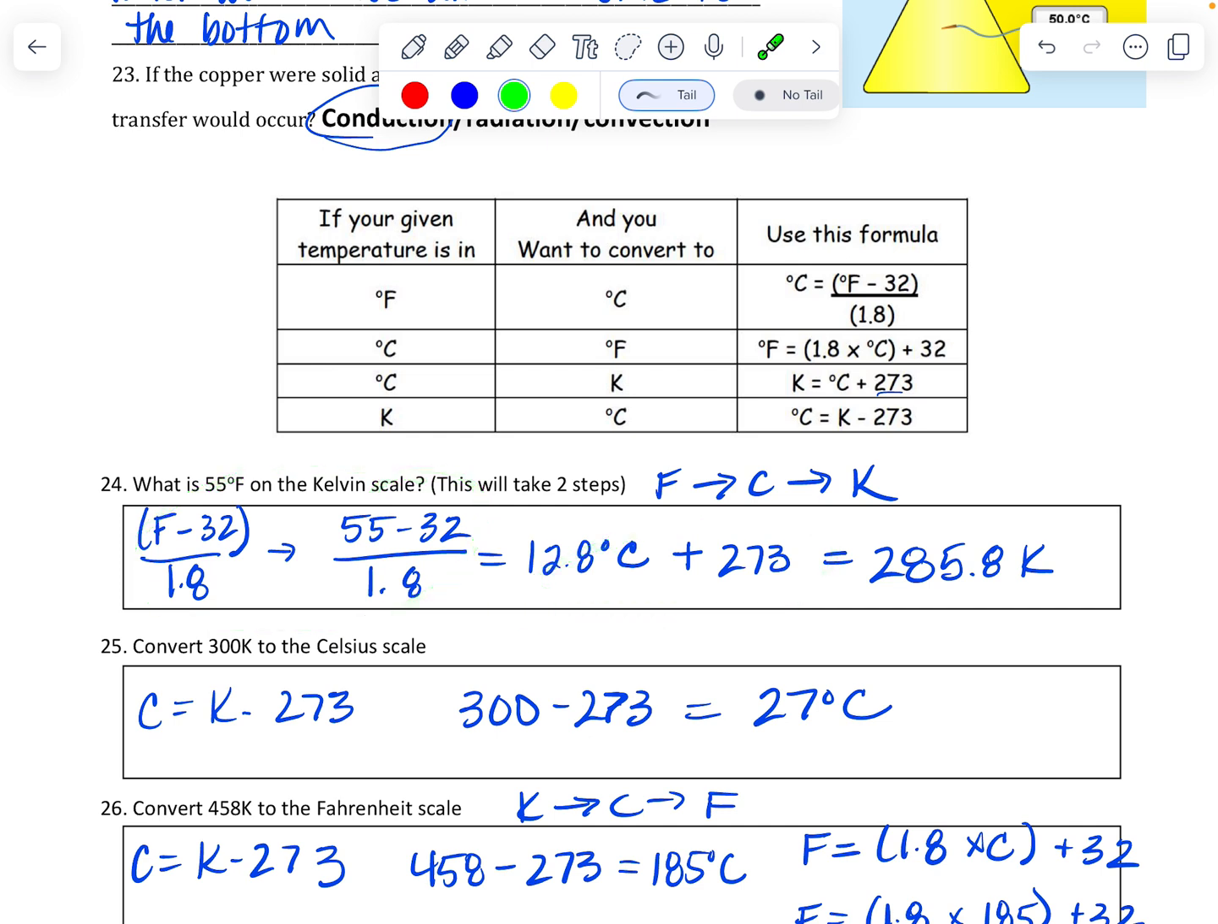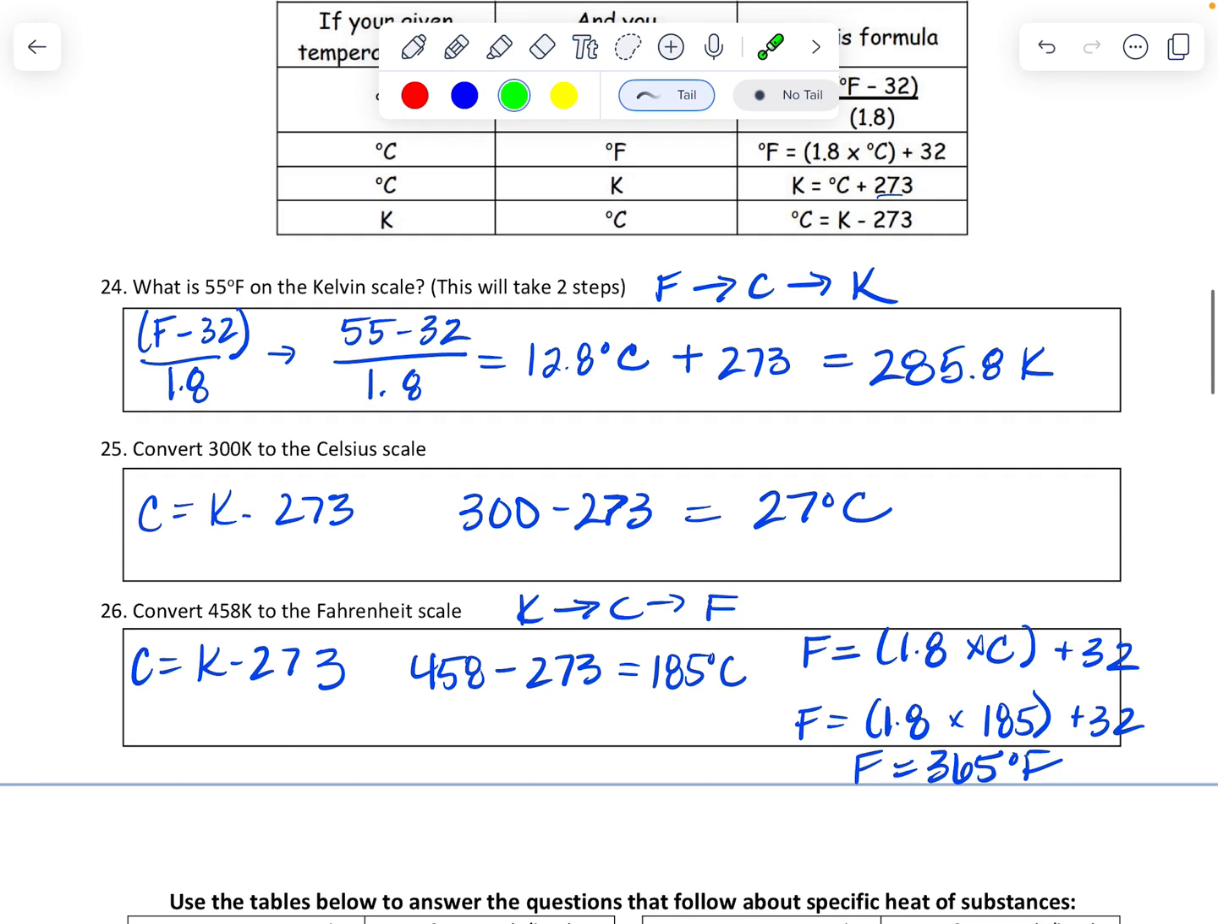Converting 300 Kelvin to Celsius, you just subtract. So starting in Kelvin, going to Celsius, you just subtract. 27 degrees as your answer. These are our answers. The next one is converting from 458 Kelvin to Fahrenheit. Again, you have to go to Celsius first.